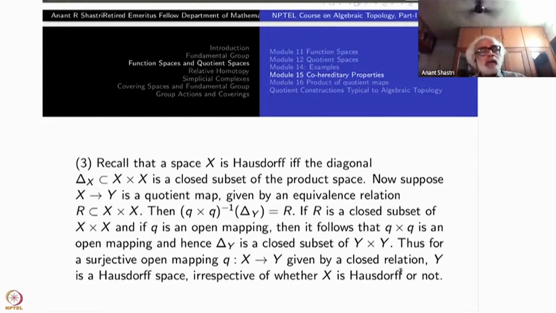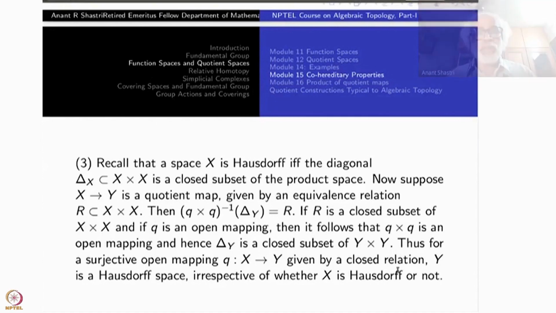Or more generally, whenever you start with a quotient space Y, and Y cross Y is a quotient of X cross X, then this will work. Namely, all that you need is the relation as a subspace of X cross X must be a closed set. Whatever happens to X, X may not be Hausdorff, but Y will become Hausdorff. So this is similar to our earlier thing when the quotient space is a T1 space. Remember that? Similar to that, but you have to work harder here.